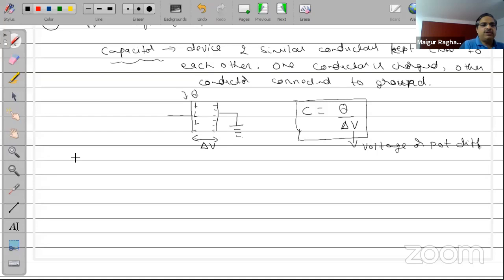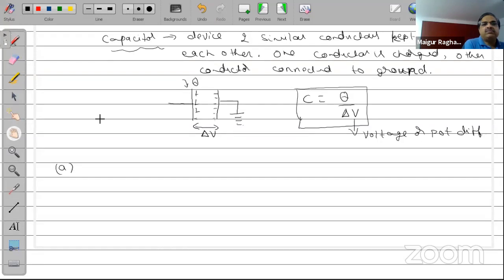Now, the three different kinds of capacitors that you have: number one is the parallel plate capacitor.